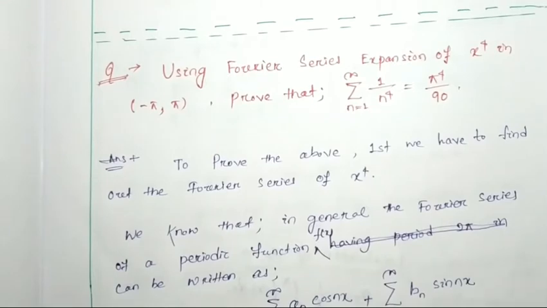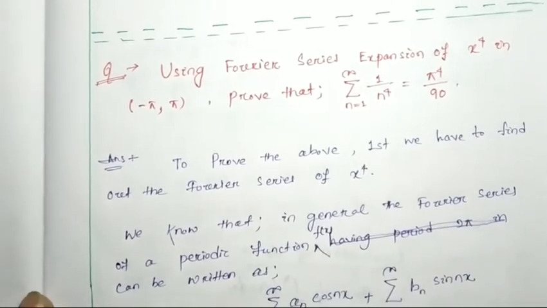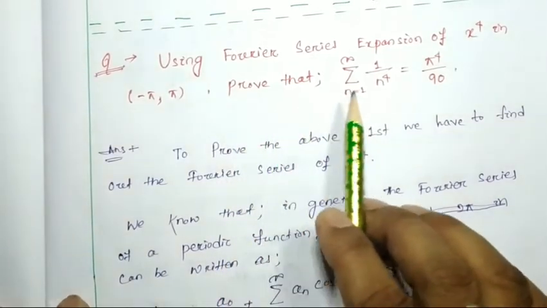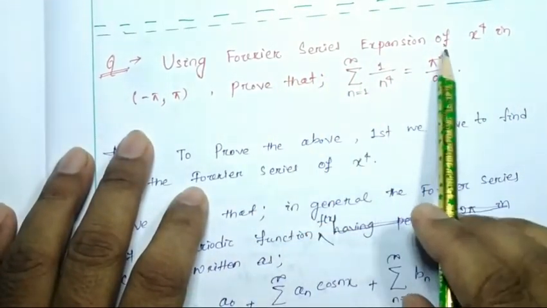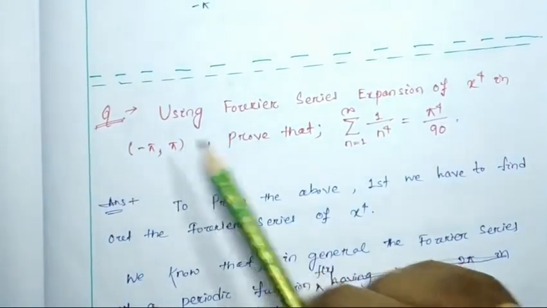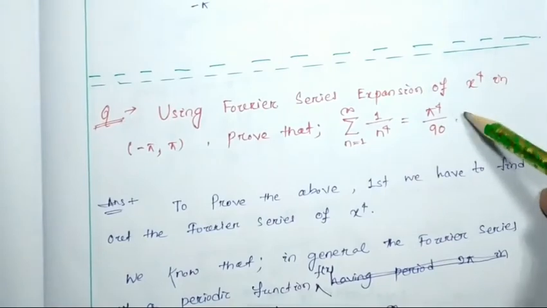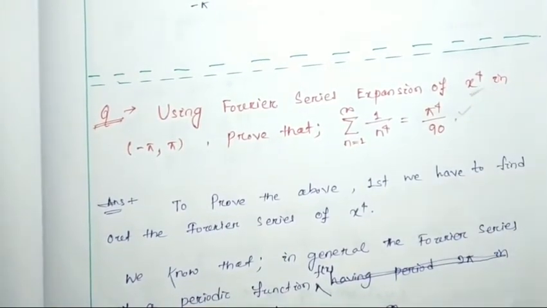Okay, now we have to start the problem that I gave you: using the Fourier series of x to the power 4, which is in between minus pi to pi, we have to prove this one. So first we have to find the Fourier series of x to the power 4.